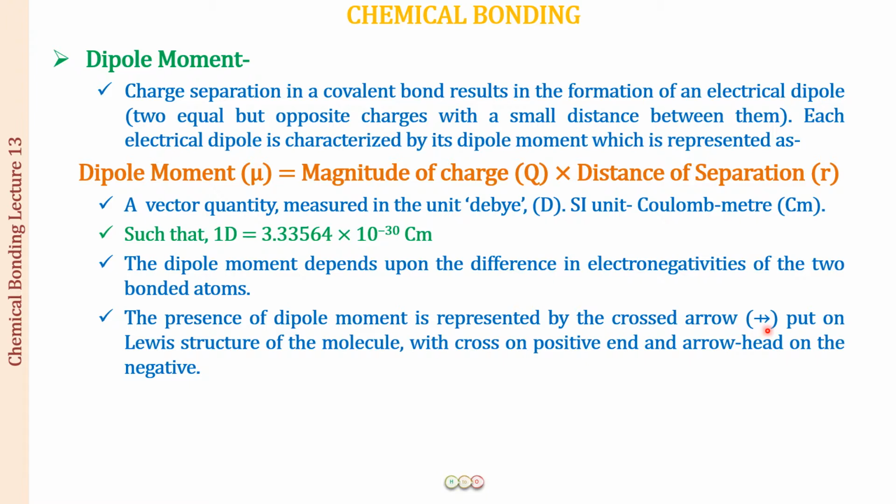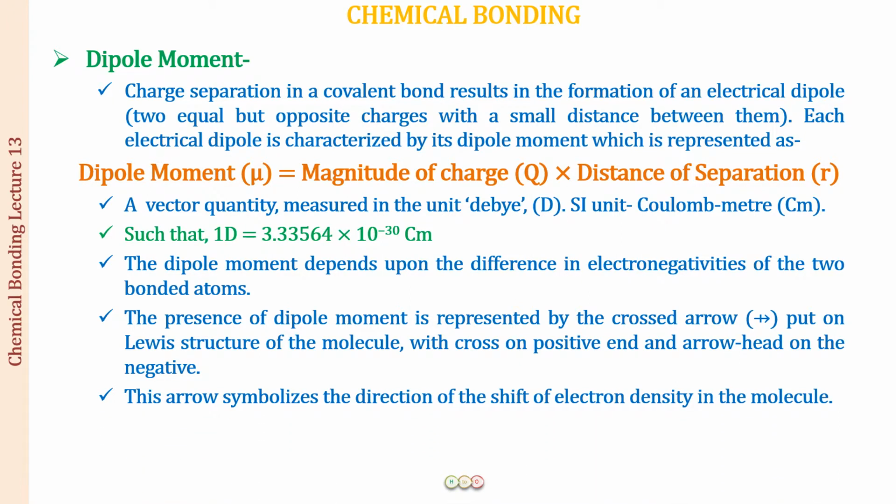So the arrow will be on the negative atom, and the cross, or you can say the plus sign, will be on the electropositive element. So you can also easily remember, positive, positive. The arrow symbolizes the direction of the shift of the electron density in the molecule. So in the HF molecule, this is the Lewis structure, and this is how we represent the dipole moment: a shift of the electron density towards the more electronegative element, that is fluorine.